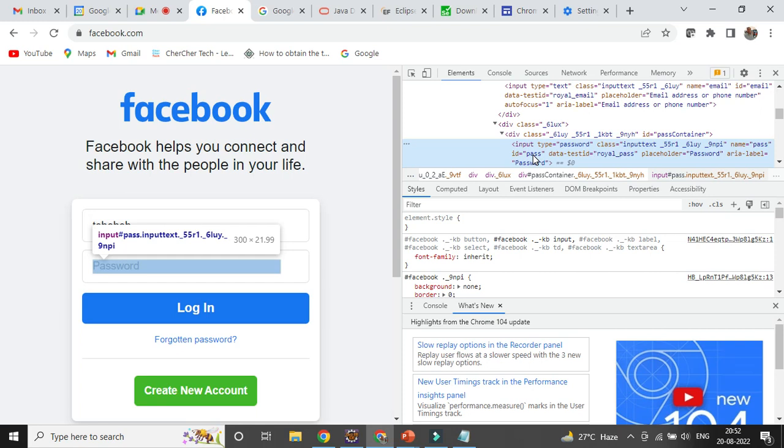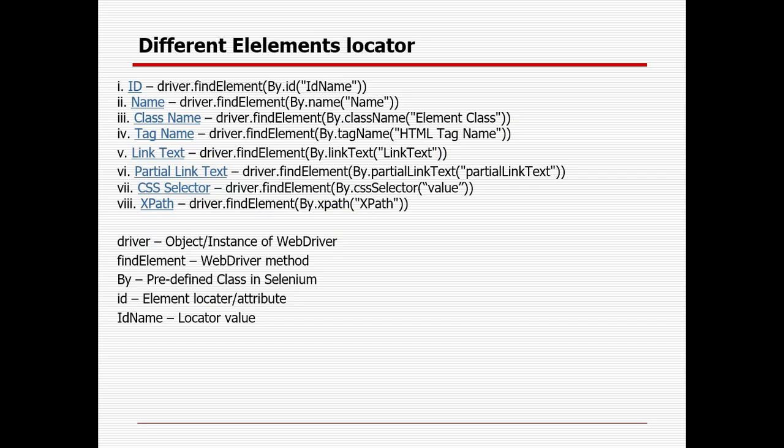So this is the tag. There can be multiple attributes available for the element, but Selenium will understand only these: ID, name, class name, tag name, link text, partial link text, CSS or XPath. In case any of these is relevant, you can identify the element. But in case those are not working, you have to create your own CSS selector or XPath. In the next session you can know how you can create your own XPath and what different challenges will come. Slowly you can get to know what problems will come. This is the very easiest one, and down the line you will be going to the complicated one where ID is there but ID will not work. Then what is the solution? The solution will be that I will create my own XPath or CSS and interact with the element.